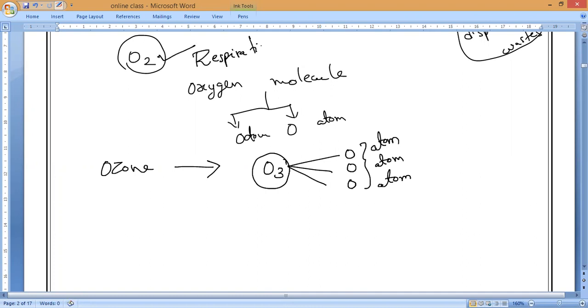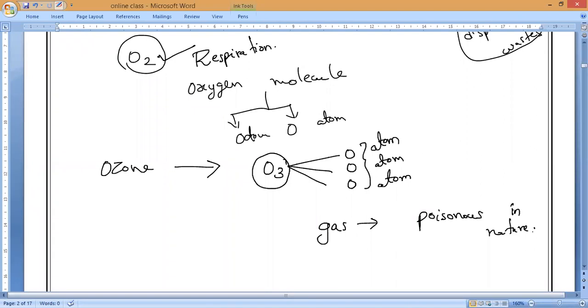But if one more oxygen atom is added, then O3 becomes a gas like O2, but very poisonous in nature. Do you understand, everybody? Please respond. If you inhale it, it can even cause death.